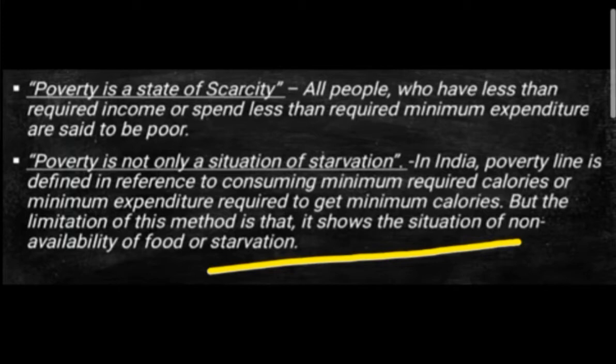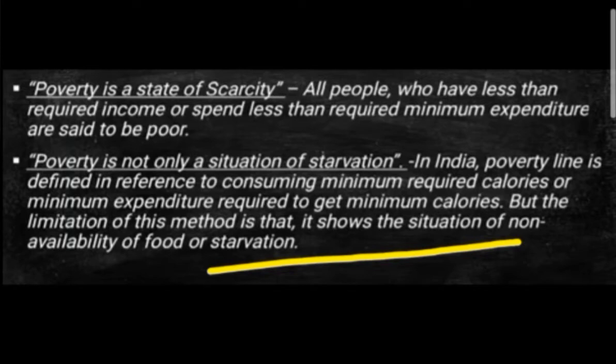But the limitation of this method is that it shows a situation of non-availability of food, or starvation. Whatever the body requires, that is minimum calories, is quite required, and to get those minimum calories we need to spend some amount. So these are the persons who are not able to spend even such a minimum amount for getting the minimum calories.